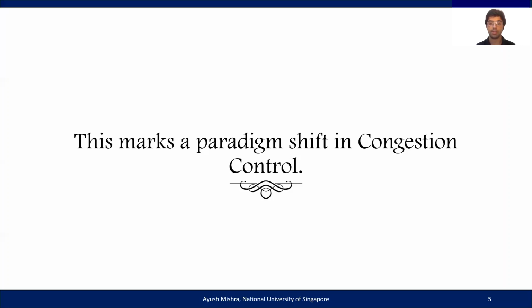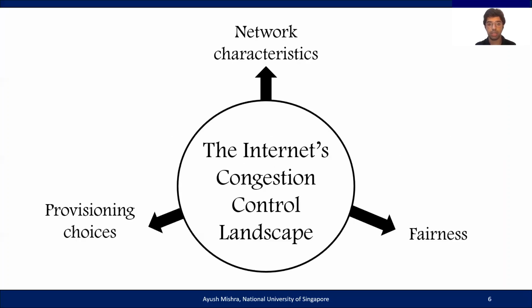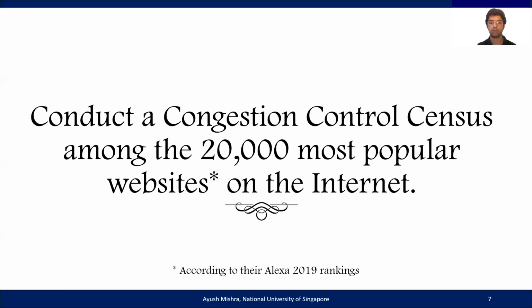What we now have is essentially different congestion inference mechanisms that work and interact with each other on the internet in ways that we don't completely yet understand. And we care about this change in the internet's congestion control landscape because it can affect network characteristics, provisioning choices, and overall connection level fairness. However, we feel that before looking deeper into this issue, it's a good idea to have a look at what the playing field actually looks like.